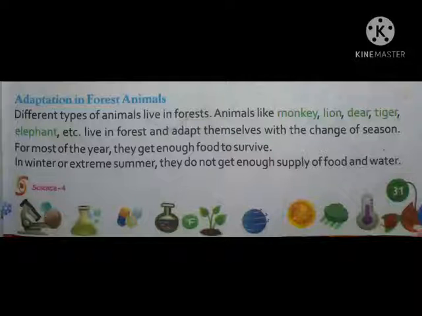See adaptation in forest animals. How forest animals adapted themselves. Different types of animals live in forest. So in forest not only one type of animal lives. There are different types of animals that live in forest. Animals like monkey, lion, deer. Deer spelling is a mistake here. This is wrong. D-E-E-R. Okay. Tiger, elephant, etc. So some examples of forest animals are these. You have to remember this.